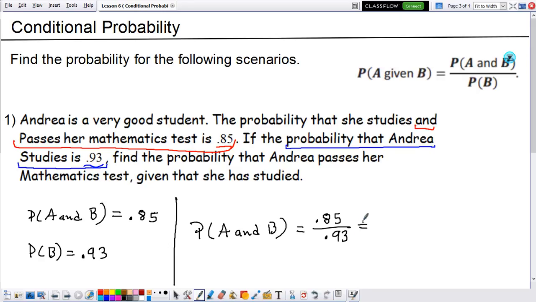So if we do this correctly, we're going to have 0.91. So notice that she has a pretty high probability of passing her mathematics test. So notice that studying does pay off.